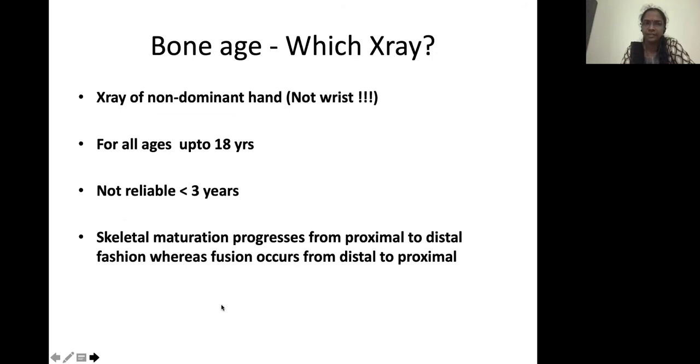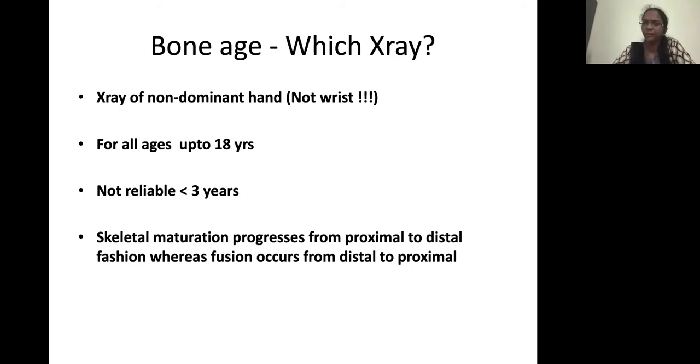Which X-ray? As I already mentioned, X-ray of the non-dominant hand, so usually it is the left hand which is taken. It should not be the wrist. For all age groups, right from 6 months to 18 years, we can use the X-ray of the hand. Previously, the teaching was that we should use the shoulder X-ray or the elbow X-ray for various age groups, but that is not required nowadays. We have an atlas up to 18 years of age for both girls and boys.